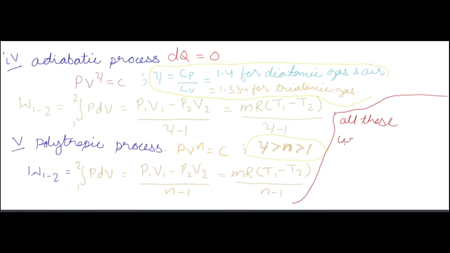Now all the work that has been computed here, all these works that we did, has the unit joule, not joule per kg. That is the work done by the whole mass of the system. Now we will see various curves that we deal with in PV coordinates or TS coordinates.